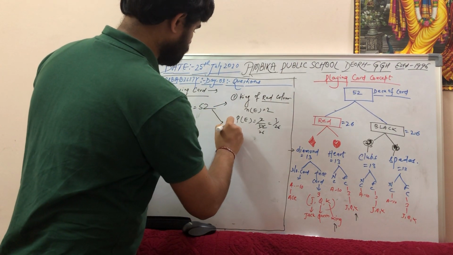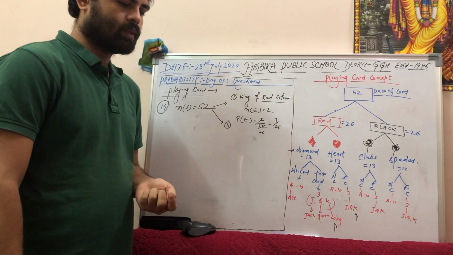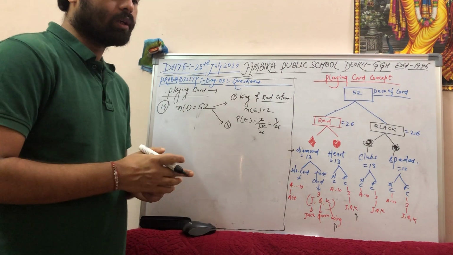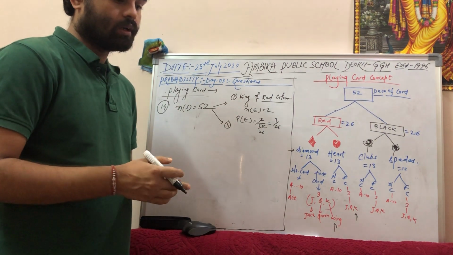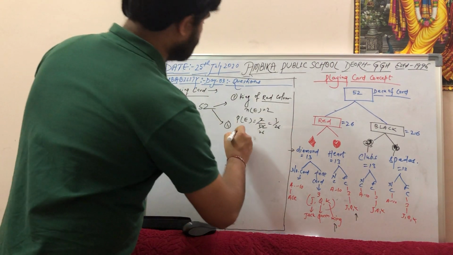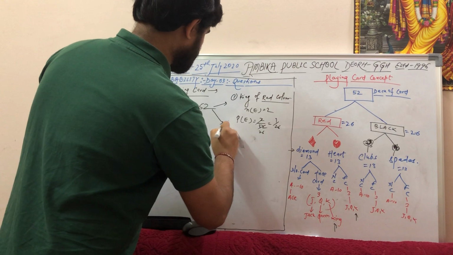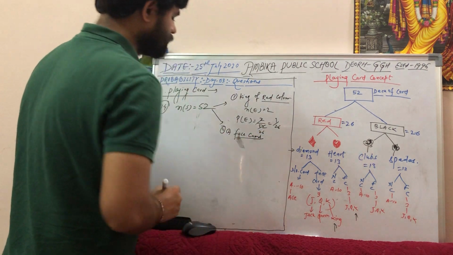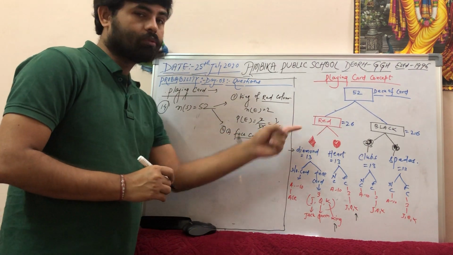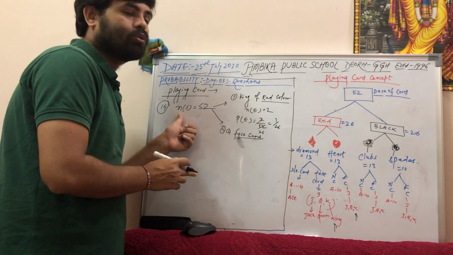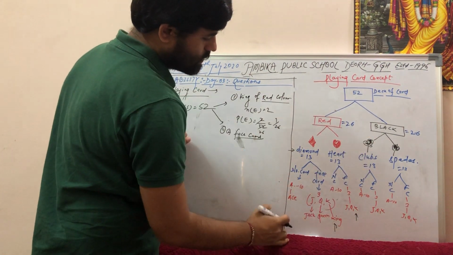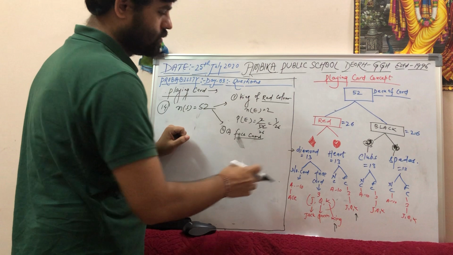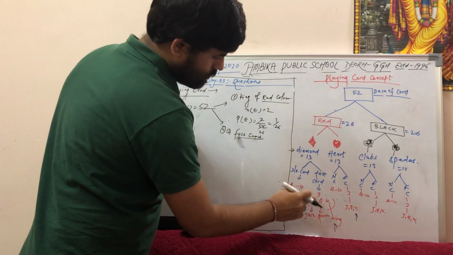Second part is face card. One card is drawn from the well shuffled 52 cards. A king of red color, that is done. A face card. So the second question is, what is the probability of getting a face card? Okay. It is not mentioning in which color you have to go. It is a face card in the deck of 52 cards. In the deck of 52 cards, how many face cards are there? 3 face cards with 1 suit, and we have 4 suits.